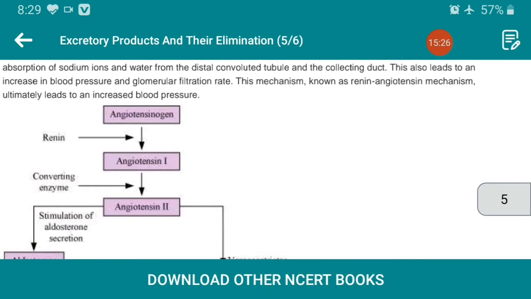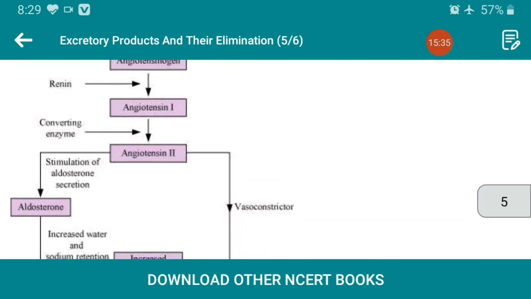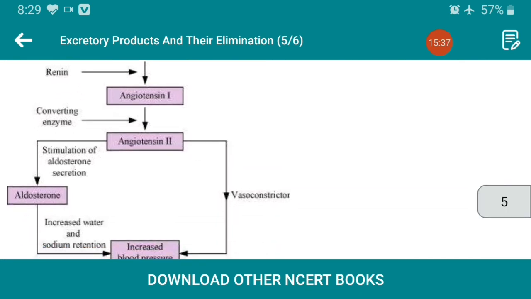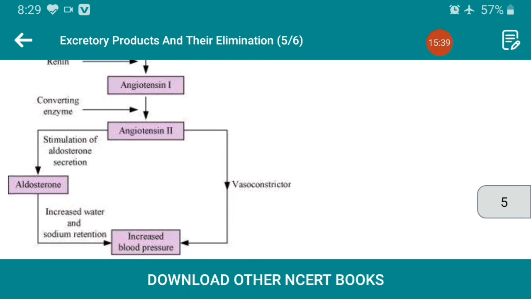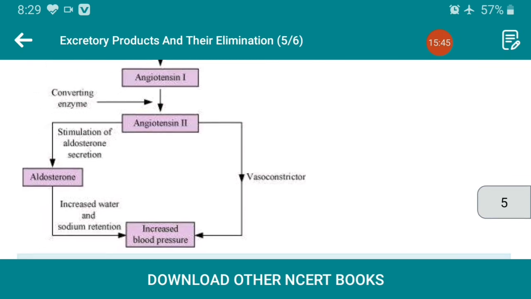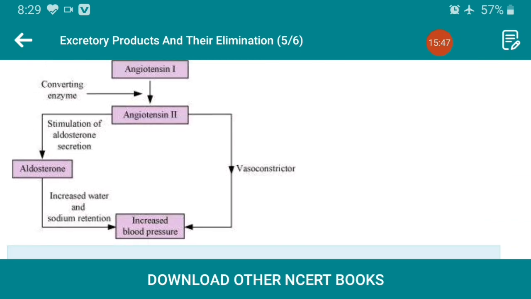So angiotensinogen is acted on by the renin, and renin converts it into angiotensin 1, angiotensin 2, with converting enzymes. Aldosterone secretion is stimulated, and aldosterone increases water and sodium retention and increases blood pressure, and that generally we call a vasoconstrictor effect.